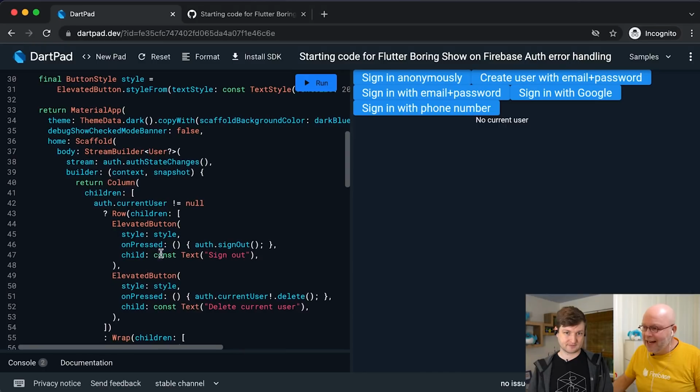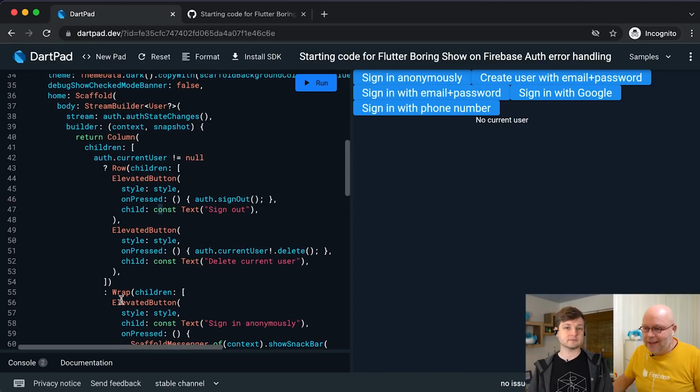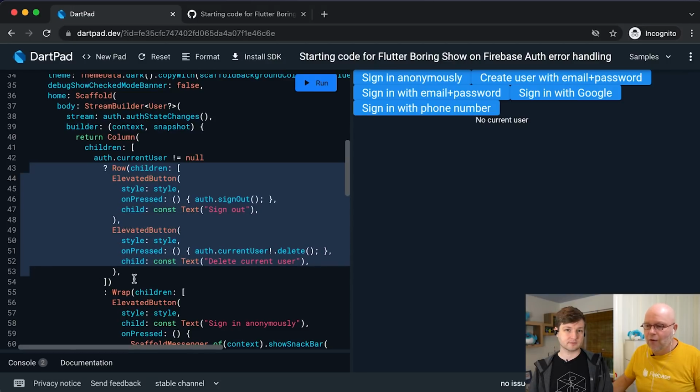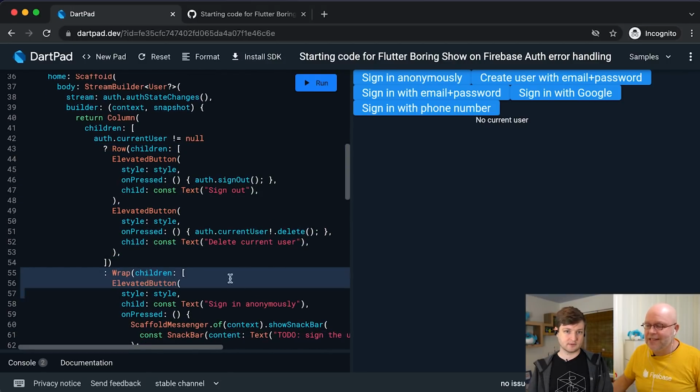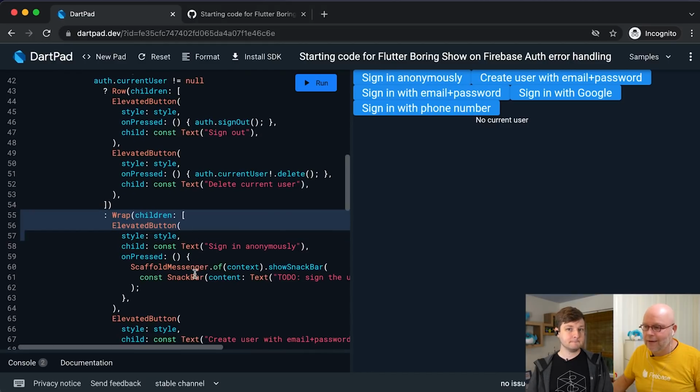Okay, you see we have a sign out button that doesn't show because I only show it when we're signed in. All right, so that's where it is. The auth.currentUser is not equals null. This is the UI that we show when the user is signed in, and the rest of it is the UI that we currently see, which is when there's no user signed in.